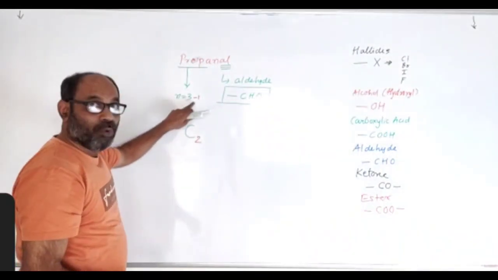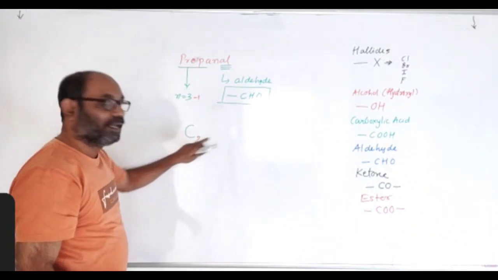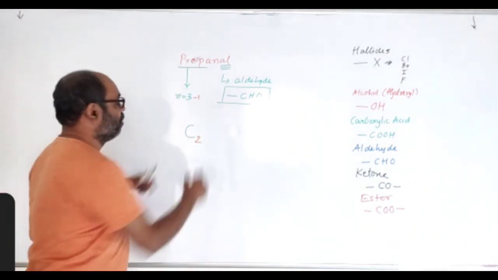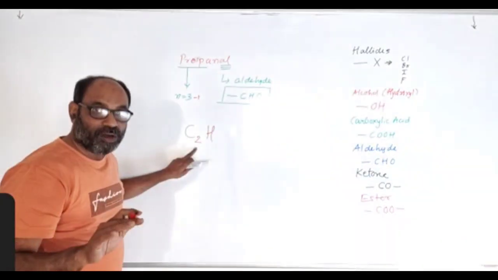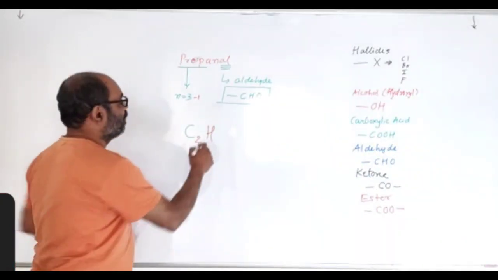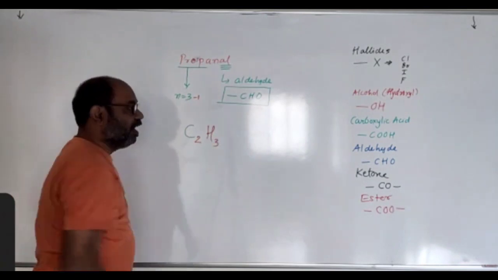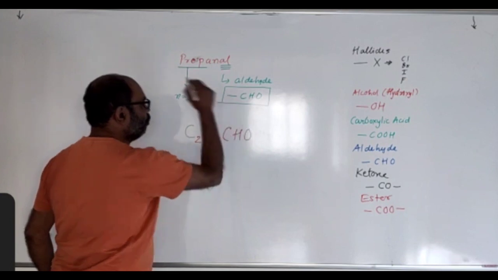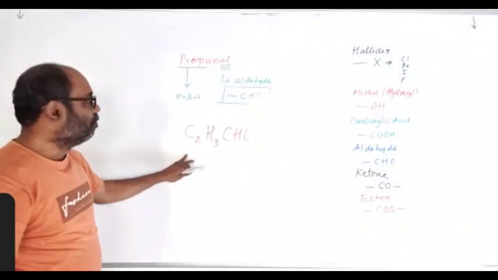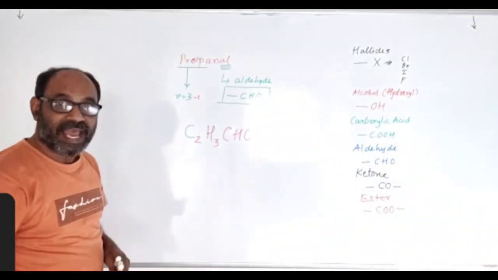When you remove one, double it and then subtract one for hydrogen. Double of 2 is 4, and subtract 1, that is 3. And then you write the functional group, CHO. This is the molecular formula of propanol.